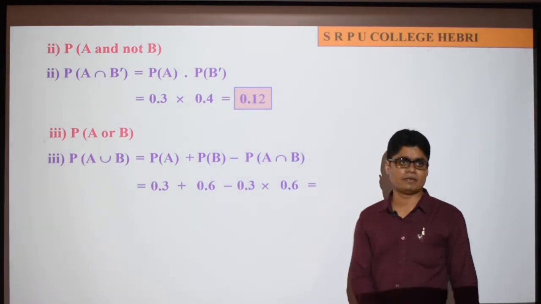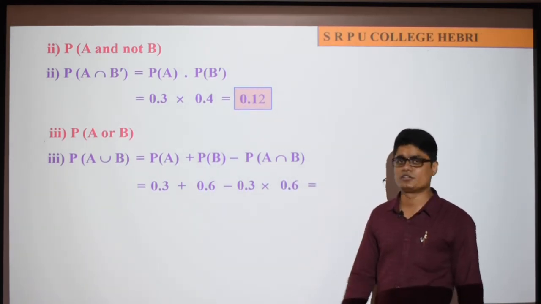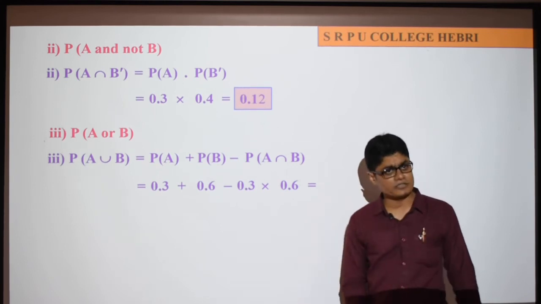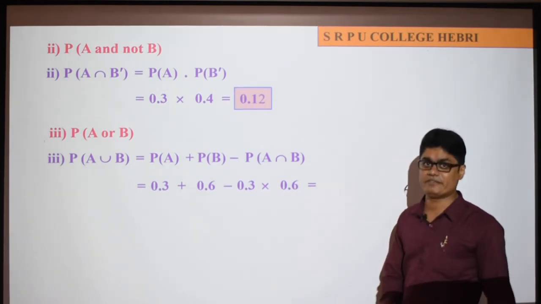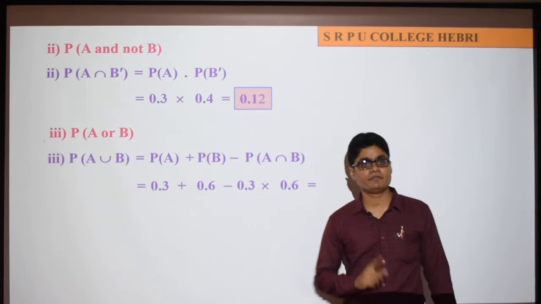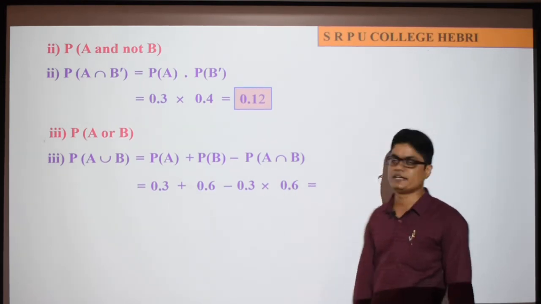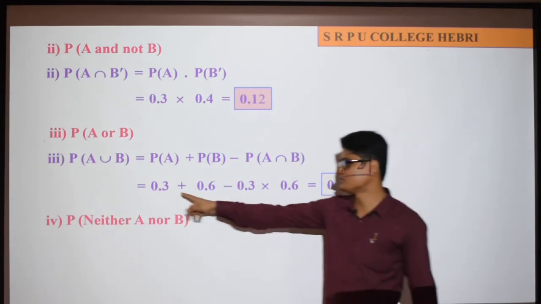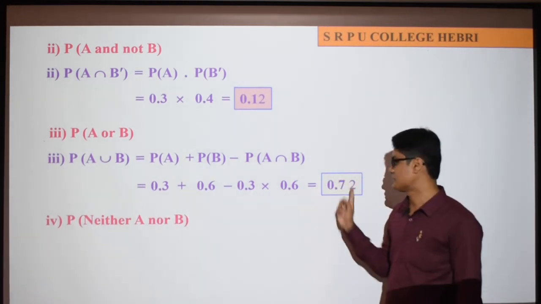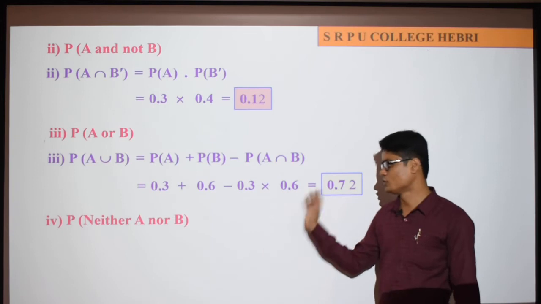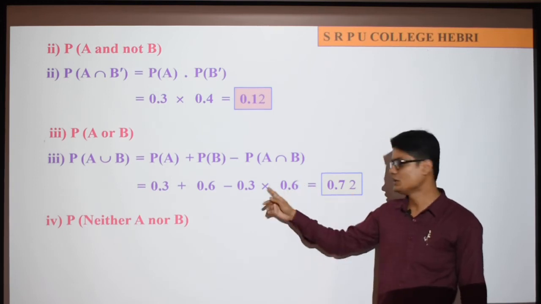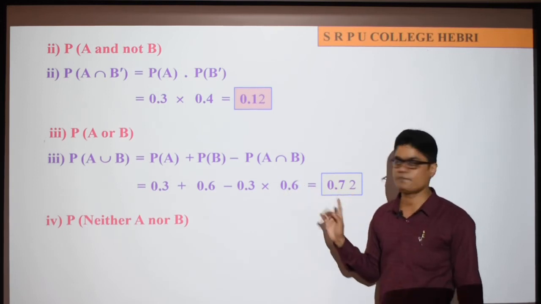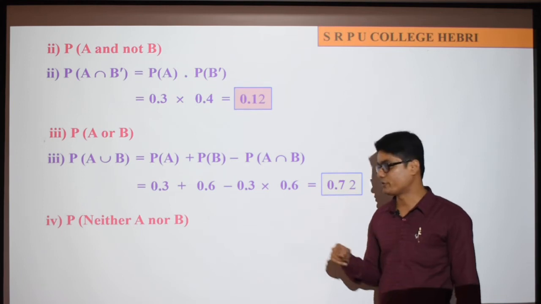So yeah, probability of A intersection B is not given to use directly. No need to find it separately, because since two events are independent, probability of A intersection B is probability of A into probability of B. So simplify this number. Here 0.9 comes, multiply and subtract and you will get 0.78. So I hope you can manage this. I didn't explain more, so here you will manage. Okay, understood? A or B.